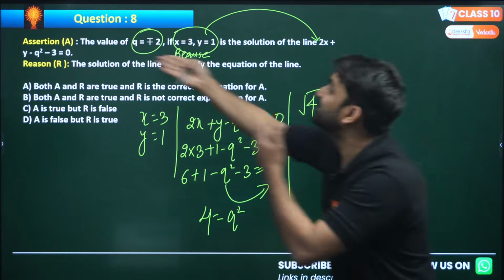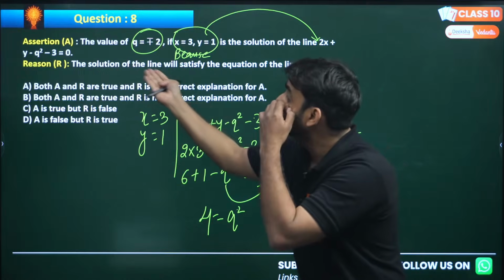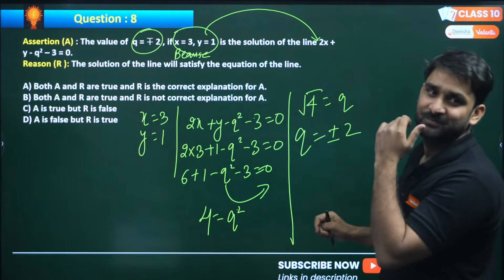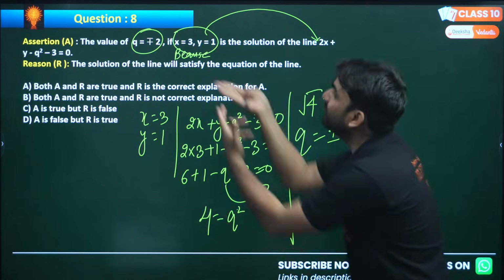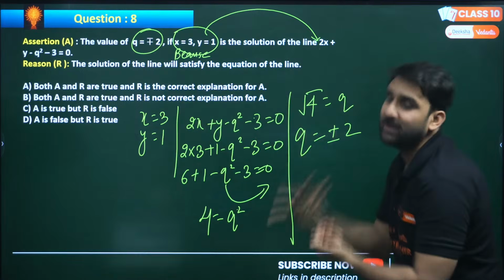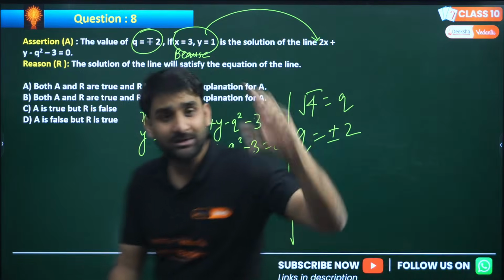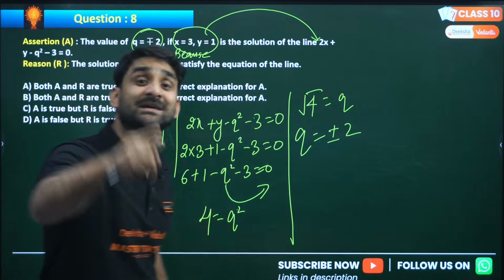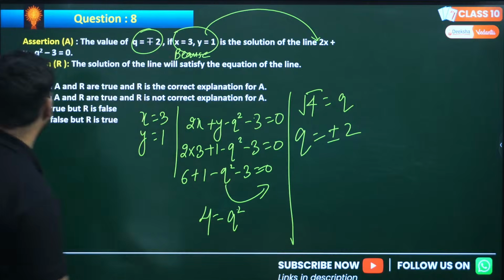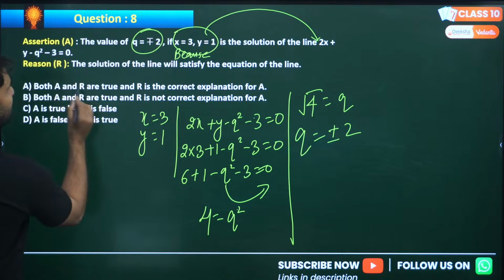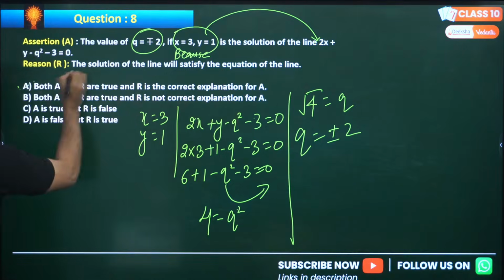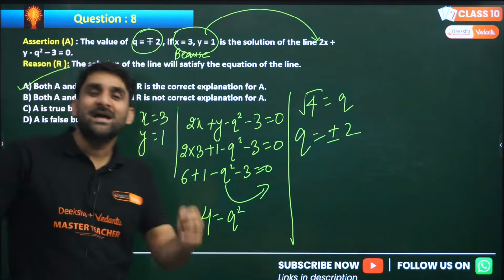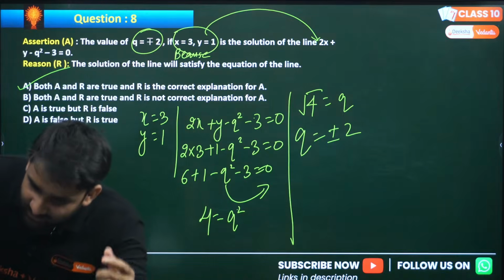And we have applied the reason, because reason is saying the solution satisfies the equation. So we checked that, and when we checked the reason, the result is accurate. It means both are correct, both are true, and the reason is correctly explaining the assertion. So which option will be there? Both assertion and reason are true, and R is the correct explanation of A. Magic, it's magic of maths.